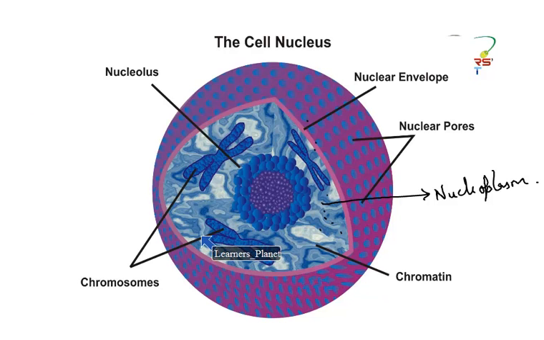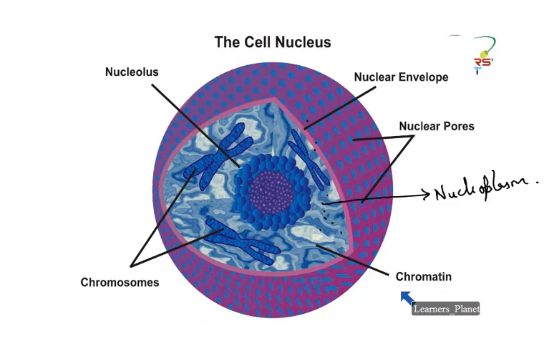Further, there is a presence of genetic material. Now here they have labeled two points: chromatin and chromosomes. Just mind one thing here. Chromosomes usually appear during cell division, and chromatin is also the genetic material, but it is present during the non-dividing phase.